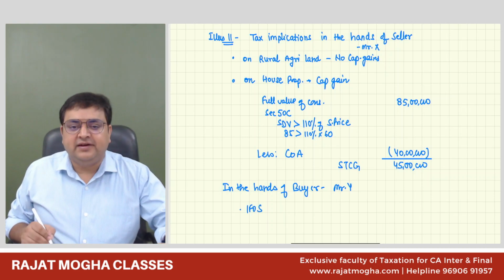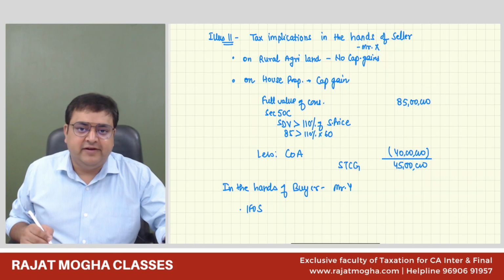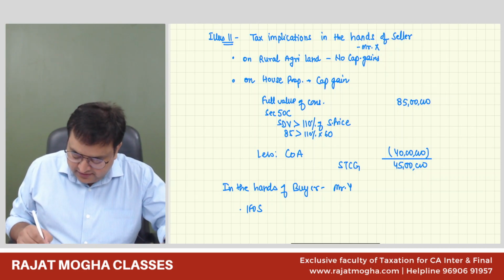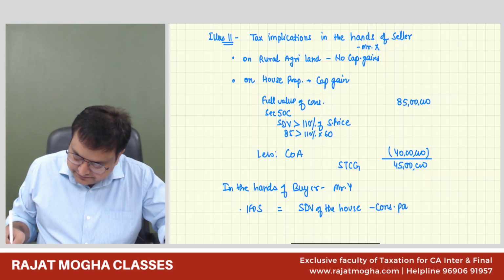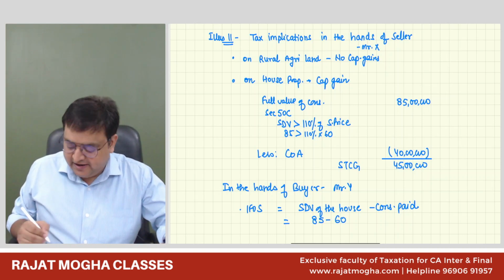Why would there be IFOS income? Because he's purchasing at a lesser value. So in the hands of the buyer, IFOS would be the stamp duty value of the house minus consideration paid. Stamp duty value is 85 lakh minus consideration paid, he is paying 60 lakh rupees.